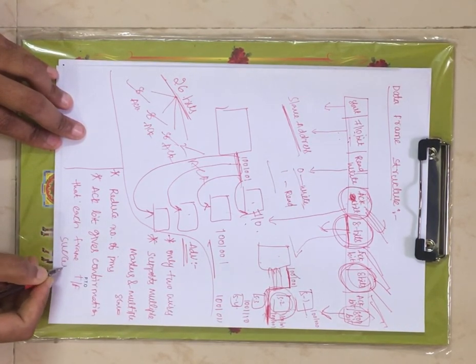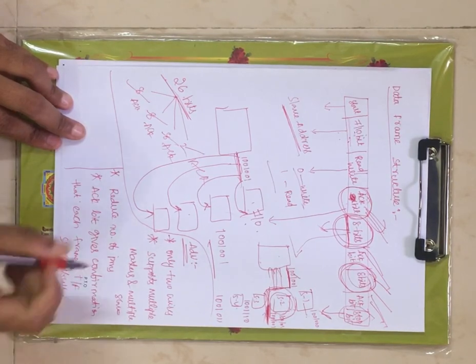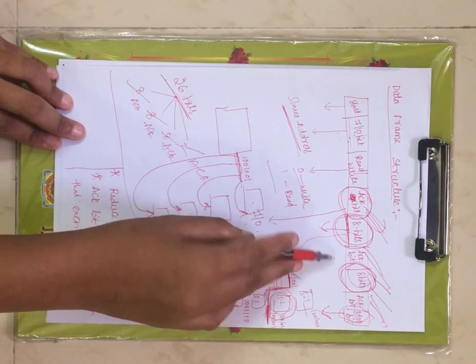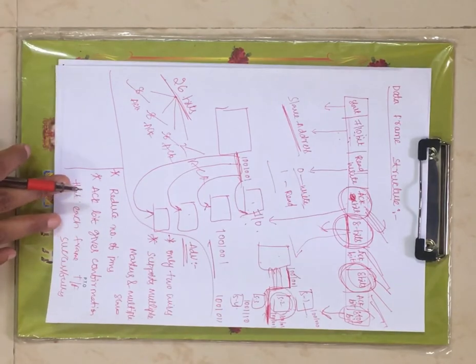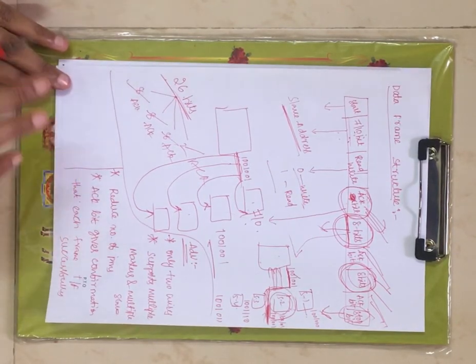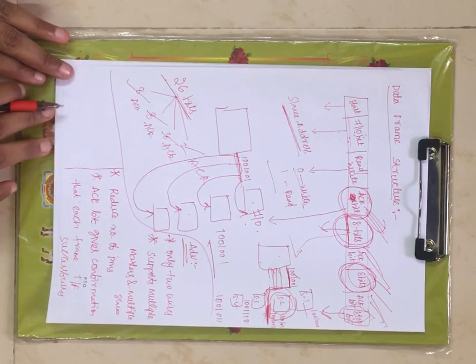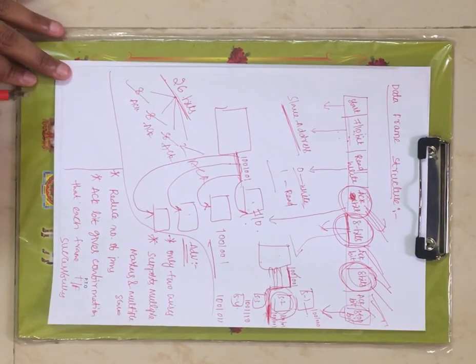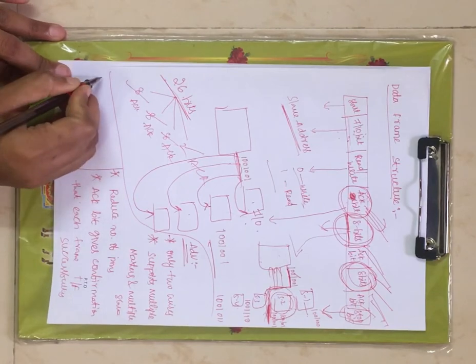After every 8 bits of data you have one acknowledgement bit, which gives confirmation that the total 8 bits are transferred successfully. These are the advantages of I2C protocol.